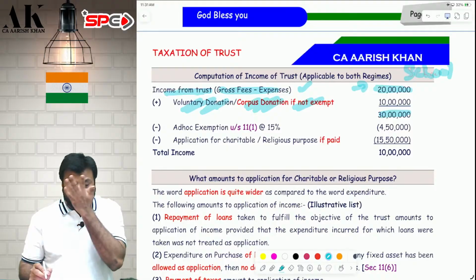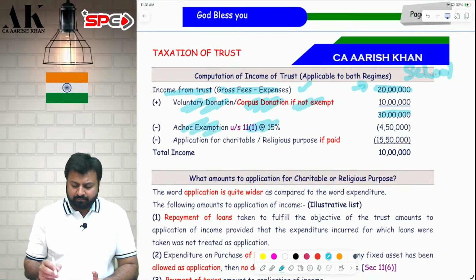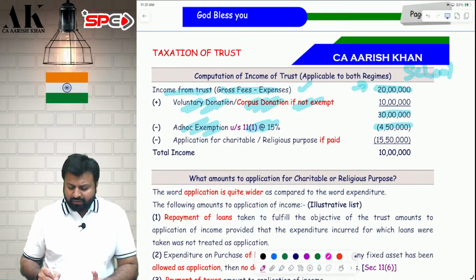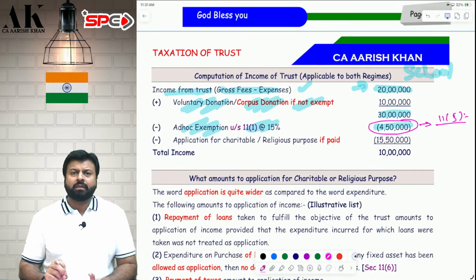After that, that is your total income. From that, you have to reduce first the 15% ad hoc exemption. 15% flat exemption you will get. No condition to fulfill, nothing. Just you have to invest this money in the mode specified in 11.5. That's it. You have to keep this money in the mode specified in 11.5.